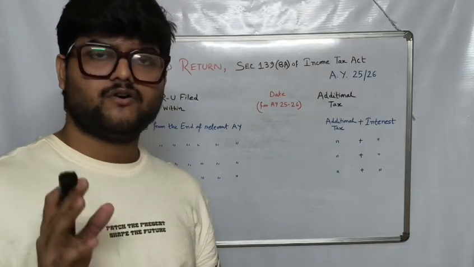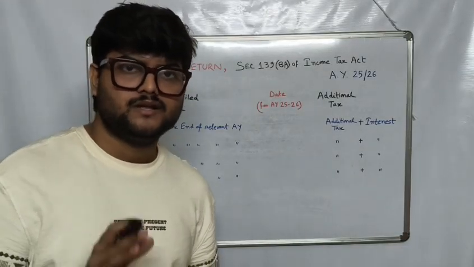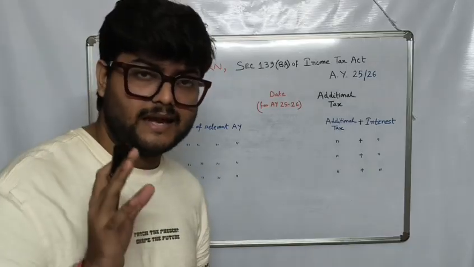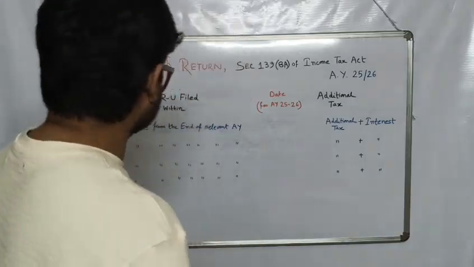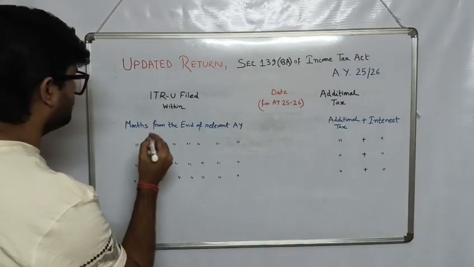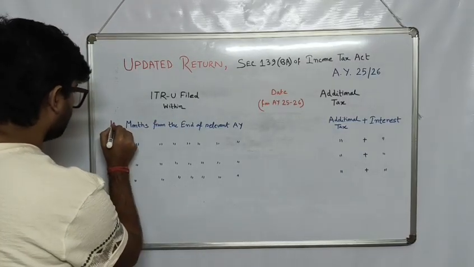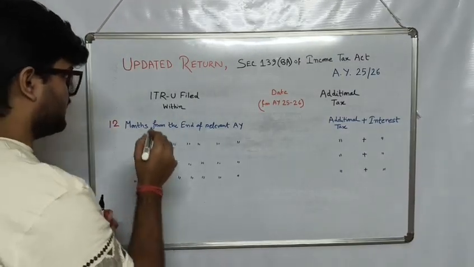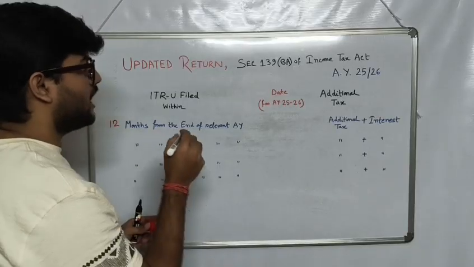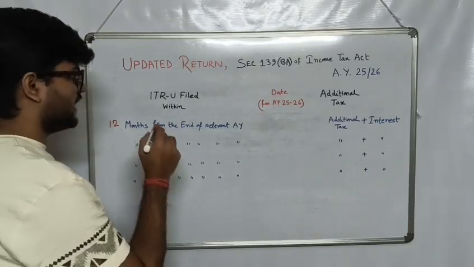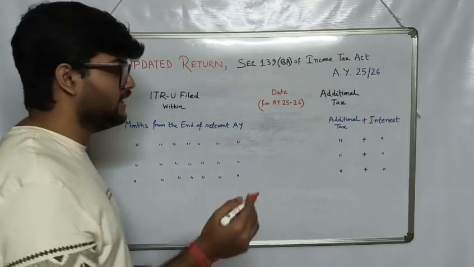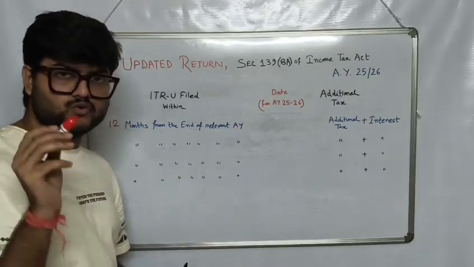Now that we have opted for ITRU, there is a certain amount of additional tax plus interest that we have to pay. In the first case, ITRU filed within 12 months from the end of the relevant assessment year. In our case, assessment year is 2025-2026, so the end of the relevant assessment year would be 31st of March 2026.